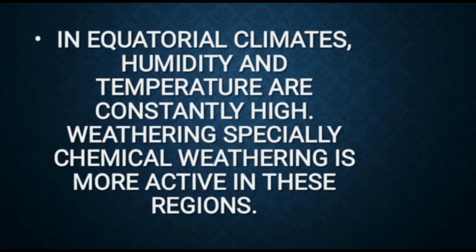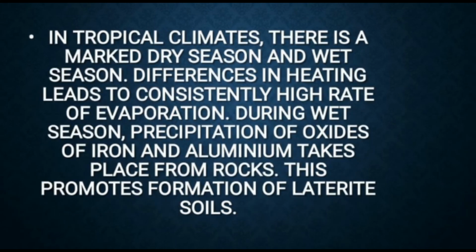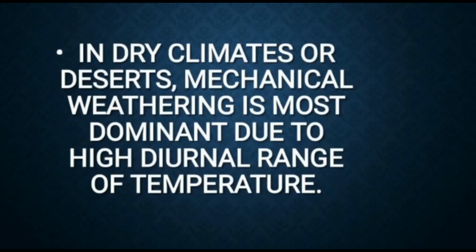In equatorial climates, humidity and temperature are constantly high. Weathering, especially chemical weathering, is more active in these regions. In tropical climates, there is a marked dry season and wet season. Differences in heating lead to a consistently high rate of evaporation. During wet season, precipitation of oxides of iron and aluminium takes place from rocks. This promotes formation of laterite soils.